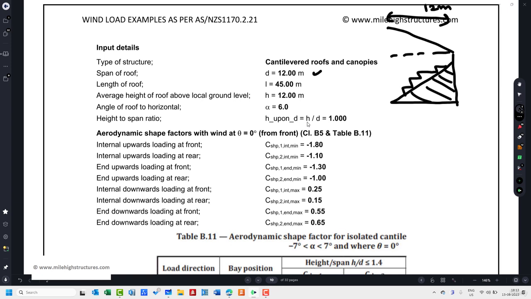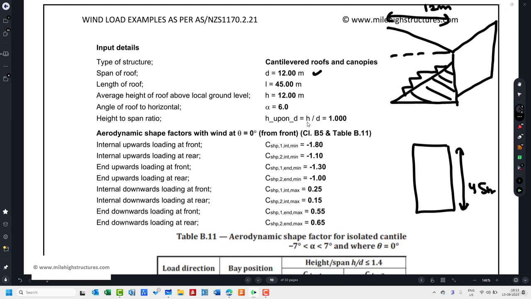After that, the length of the roof, in this particular direction. If we draw this in plan, the length of the roof is assigned as L, and that is 45 meters. The average height of the roof above local ground level can be assumed as 12 meters here.